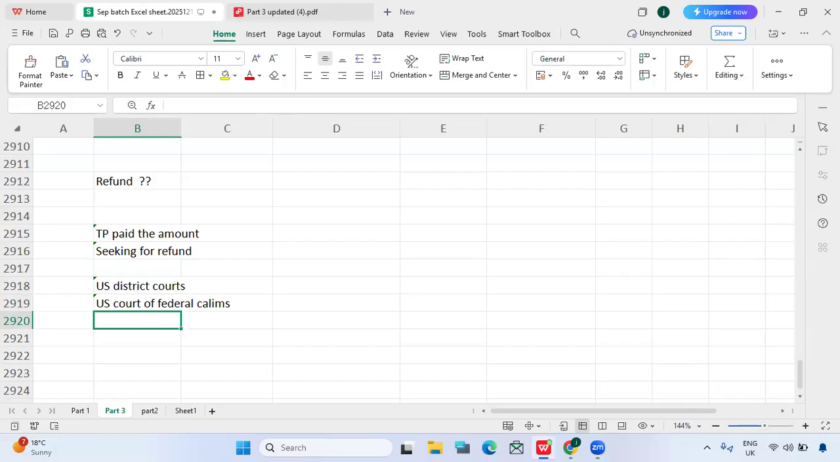And also, when does a taxpayer need to pay first? What are the situations requiring payment before court review, guys? The situations where the taxpayer makes the payment first before court review.